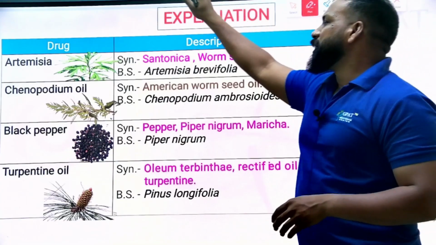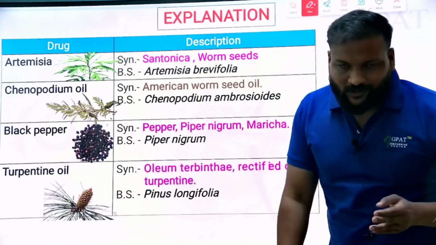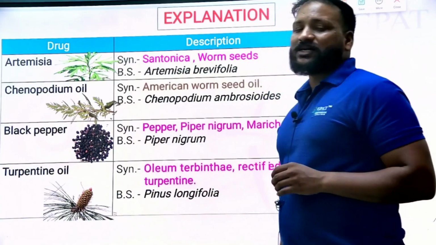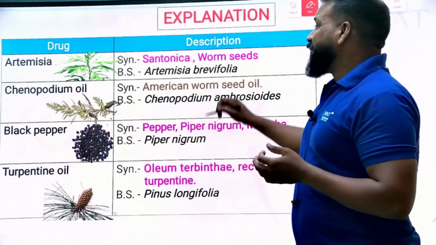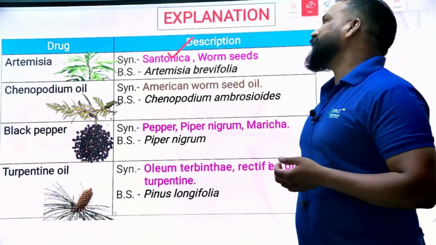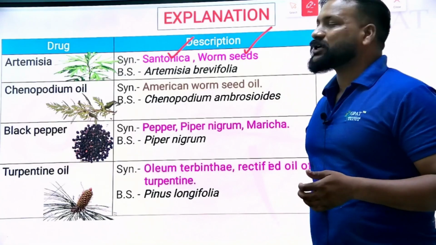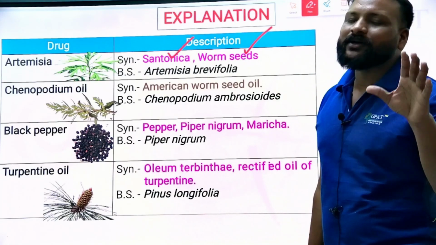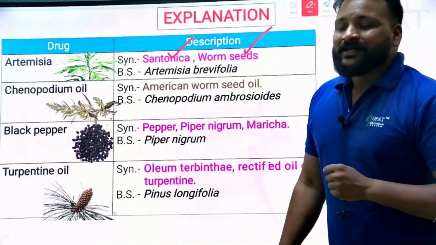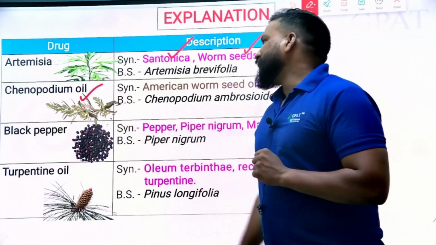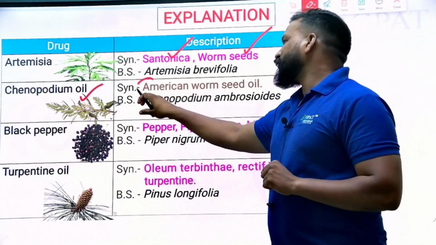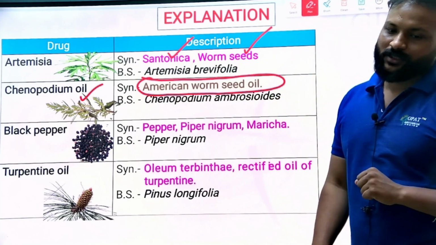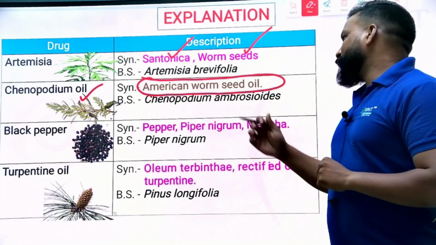These are the list of the drugs which belong to volatile oils and their synonyms. Very important. Artemisia annua has the synonym Artemisia or worm seed. Next, Chenopodium oil has the synonym American worm seed oil, from Chenopodium ambrosioides.